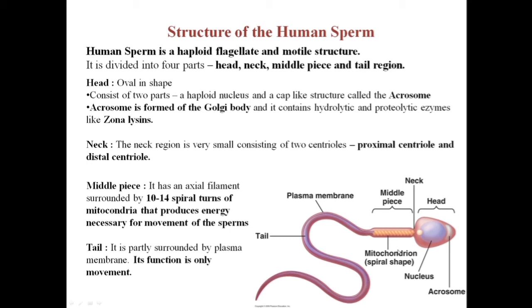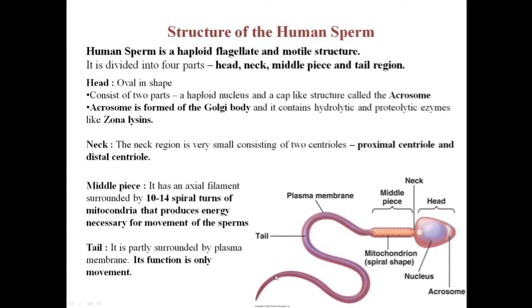easily enter inside. The neck region is a very simple and small region which just consists of two centrioles, the proximal and the distal centriole. The middle piece has an axial filament surrounded by 10 to 14 spiral turns of mitochondria. The function of this mitochondria is to provide energy which is necessary for the movement of this sperm.